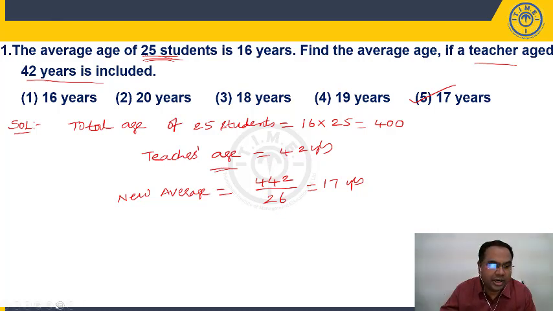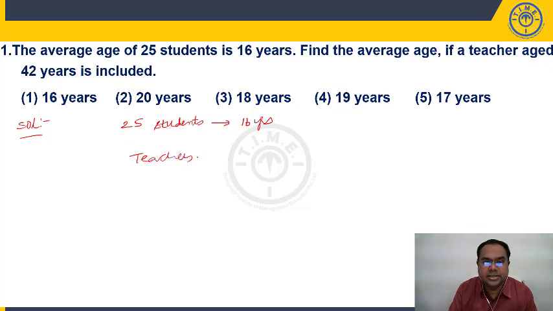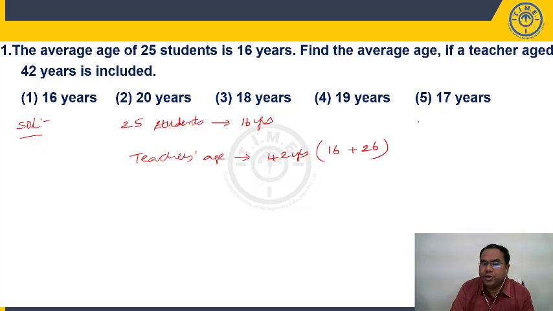Now, let us look at an alternate approach to solve this particular question. Using the same rules, those 4-5 rules which were discussed, we will try to solve this question. Here, the average of 25 students is 16 years. Now, if a teacher aged 42 years is included, let us say the teacher's age we are adding to the group is 42 years. I'll write it like this: 16 plus 26. How much is 16 plus 26? 42.